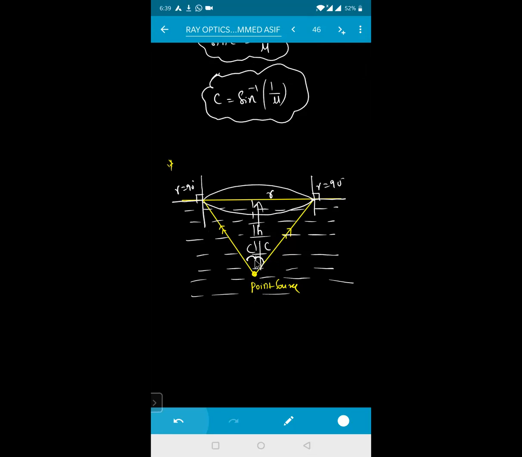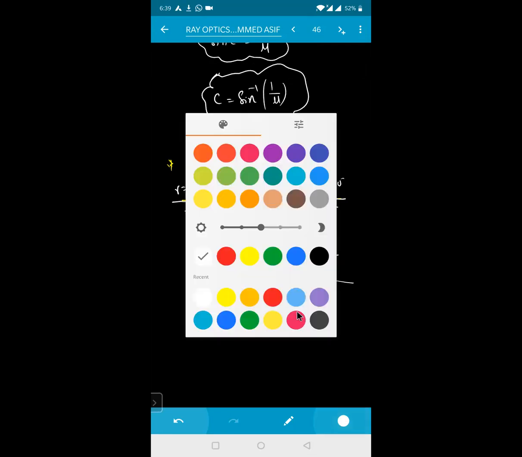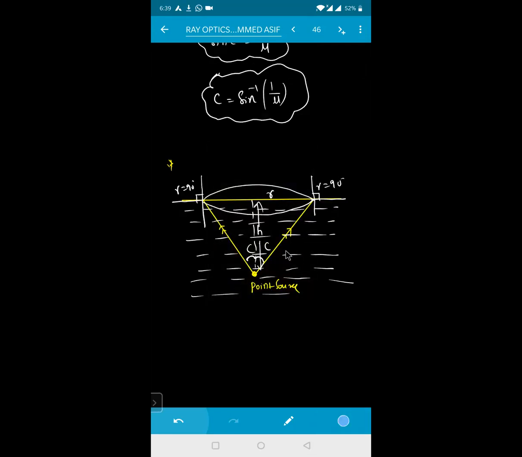Now this is your radius R, and this is your H. Simplifying, the hypotenuse becomes the square root of R squared plus H squared. If I apply the critical angle concept, because the source is in the denser medium and the ray of light is going into the outer medium, and he's asking up to what radius the ray of light will go out, I can apply the sin C formula.